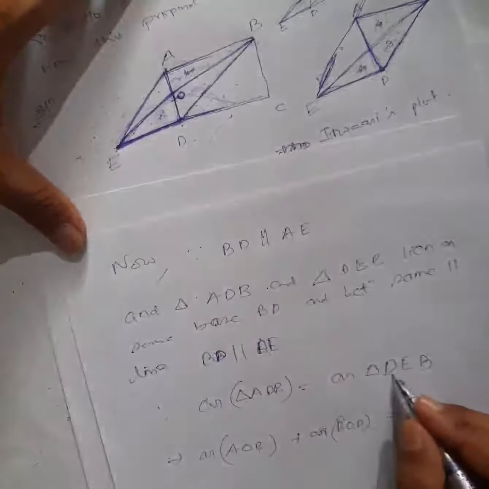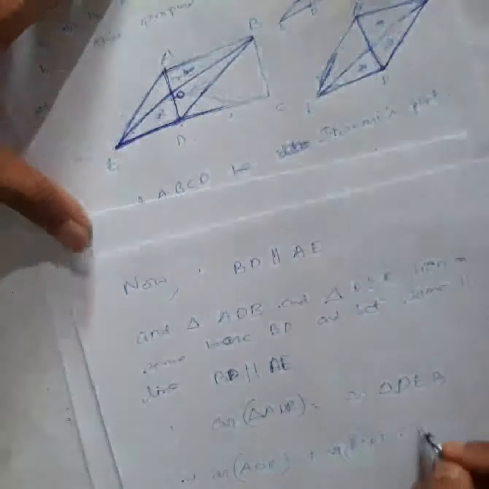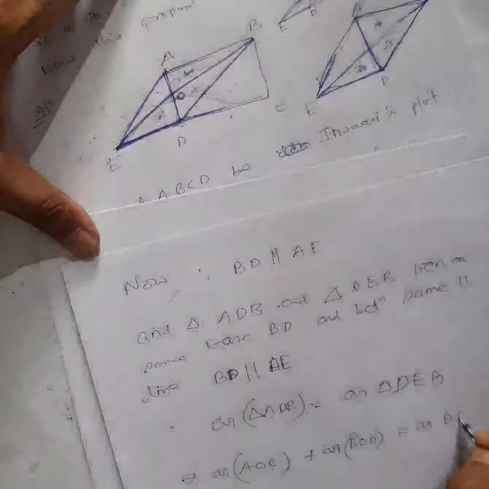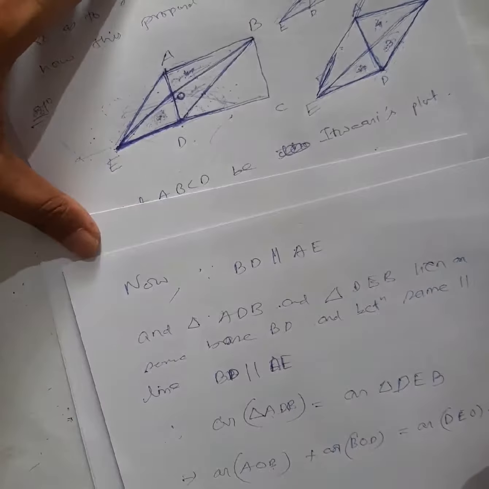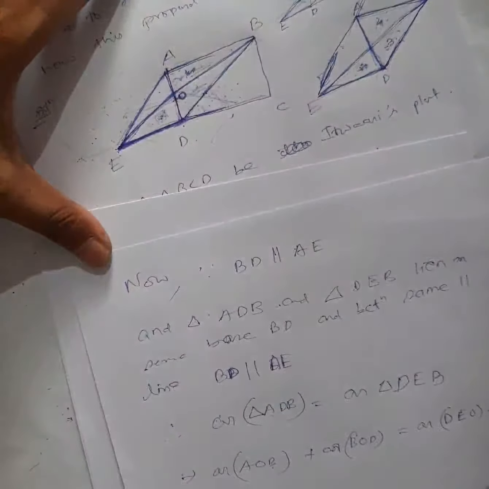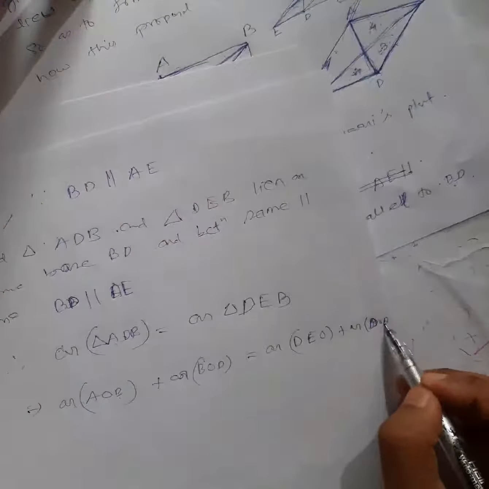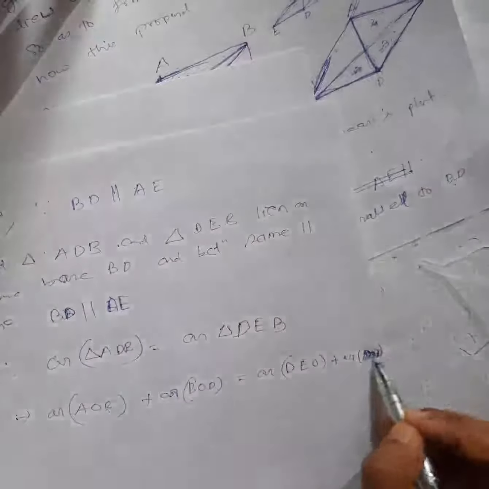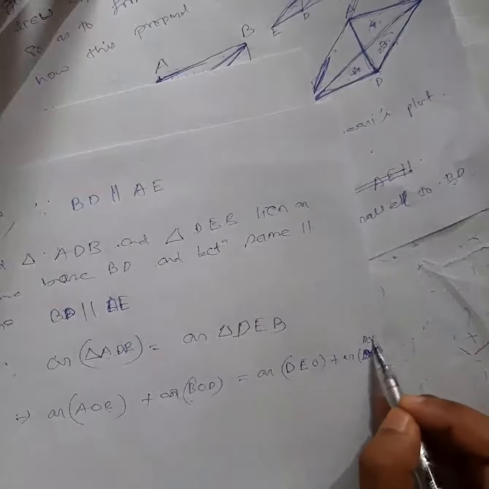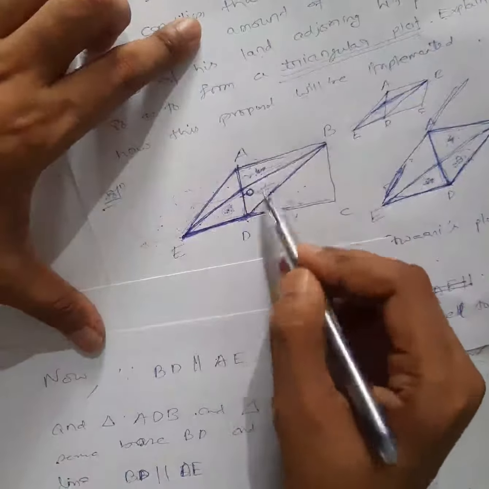That's it. So this DEB, can I write this plus this? Area of DEO plus area of DOB. Okay, BOD, let me write BOD only, because on the left side also I've written it. You can write DOB or BOD, doesn't matter, same thing.